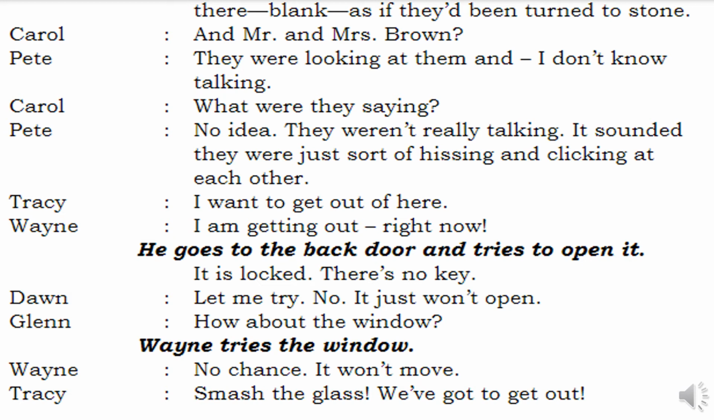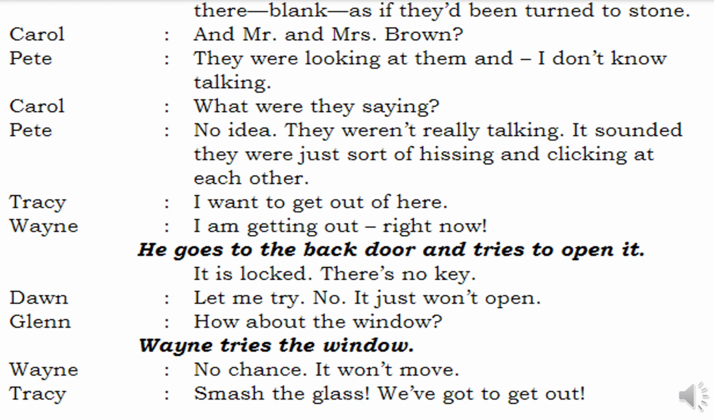Wayne says, I am getting out right now. He says, I will surely get out right now. I will not stop for anyone. He goes to the back door and tries to open it. Front door, they can't go now. Back door, he tried. It is locked. Look, there is no key also. It is locked, he says.